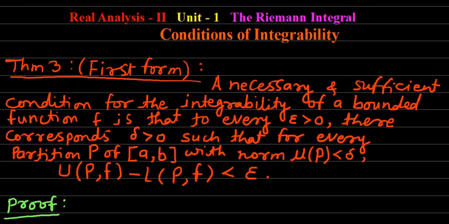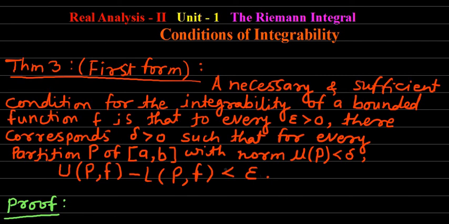The statement of this theorem is: a necessary and sufficient condition for the integrability of a bounded function f is that to every epsilon greater than 0, there corresponds a delta greater than 0 such that for every partition p of closed interval a to b with norm mu of p less than delta, we should have the upper sum minus lower sum for the partition p for the function f less than epsilon.